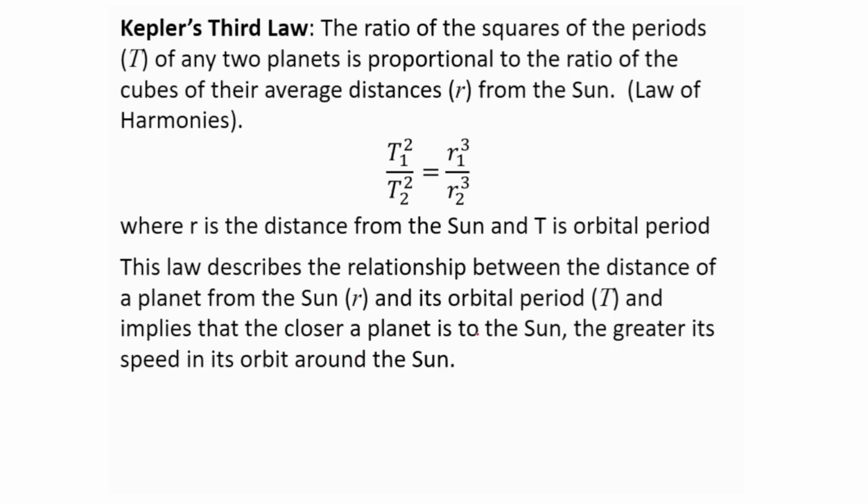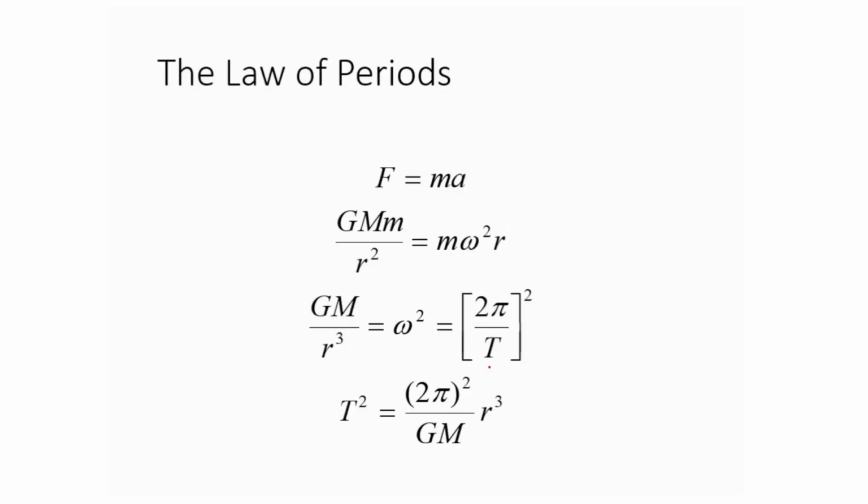This law describes the relationship between the distance of a planet from the sun r and its orbital period t, and implies that the closer a planet is to the sun, the greater its speed in its orbit around the sun. This law is also known as law of periods.